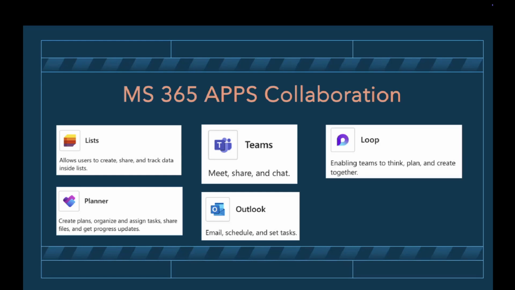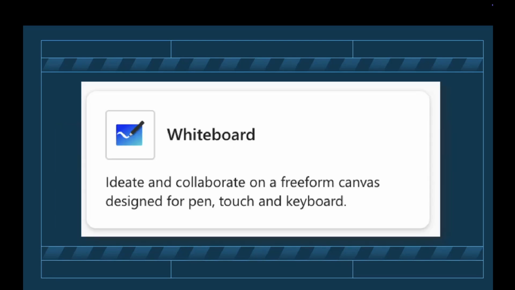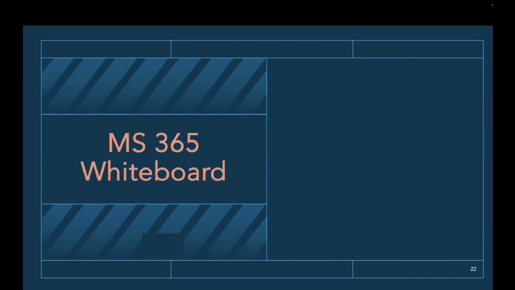Loop, quite a fairly new app in Microsoft 365, where you can plan and create and think together, and then also SharePoint and many others, but those are the ones that are really geared for collaboration, as well as today's topic, Whiteboard. Now, this can be used in real time. So you can share your screen, or your whiteboard rather, with your colleagues, and you can all contribute, making plans, doing brainstorms, and so on. But let me just not jump ahead on that.